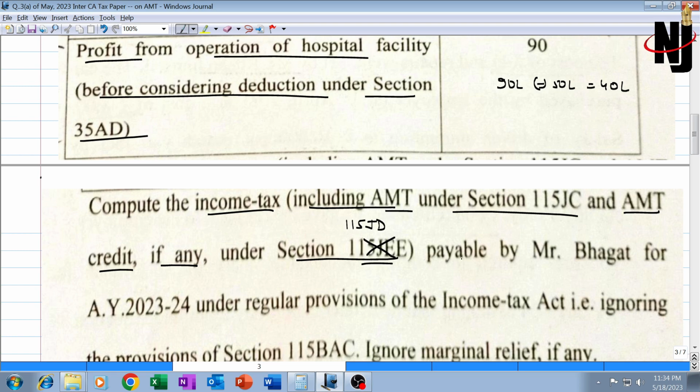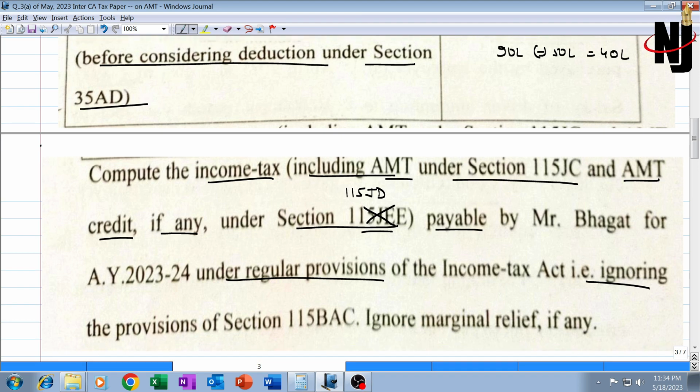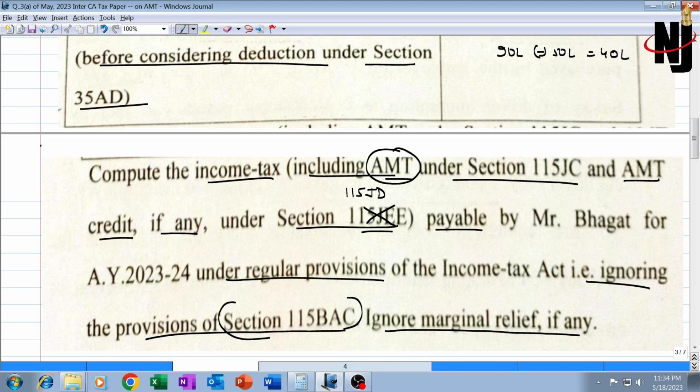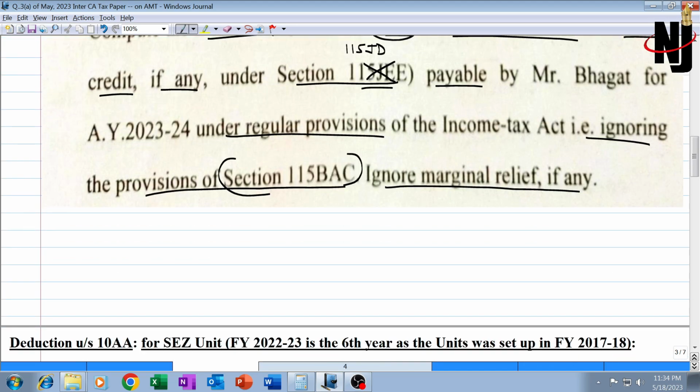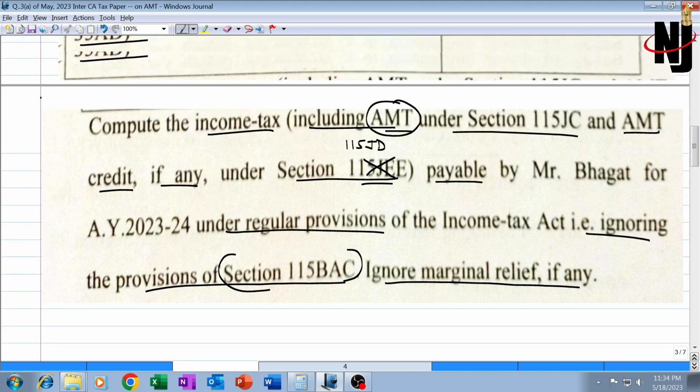How much will be the AMT? The total tax payable by Mr. Bhagat for AY 23-24 under the regular provisions of the Income Tax Act, ignoring the provisions of section 115BAC. So we'll have to compute regular tax and alternate minimum tax, but regular tax is to be computed ignoring 115BAC, and it also says ignore marginal relief if any. Now for marginal relief I have recorded a separate video. Any which ways, let's calculate it out.